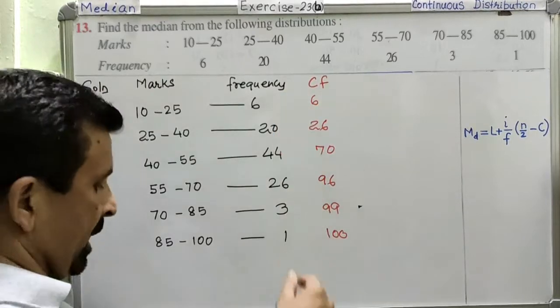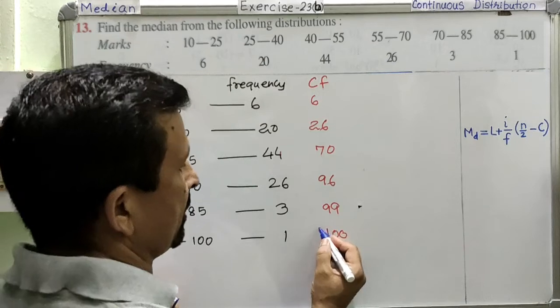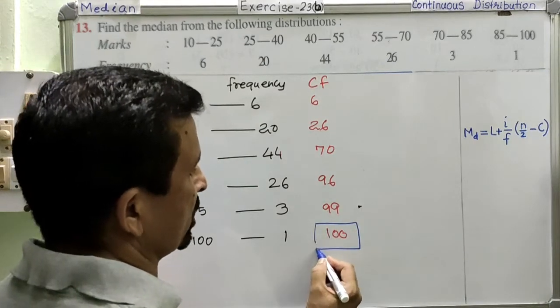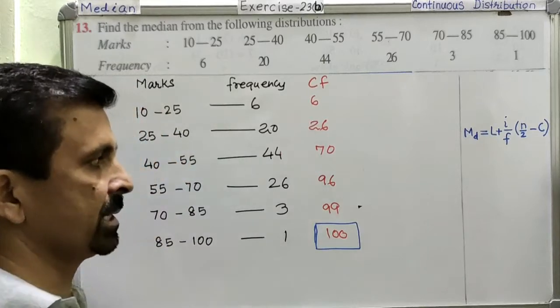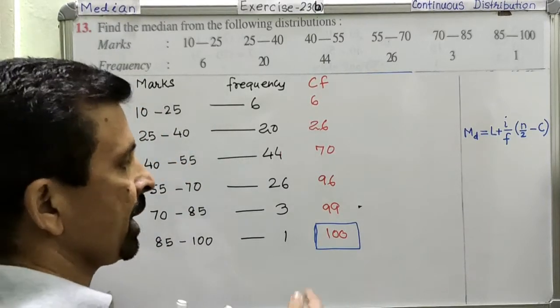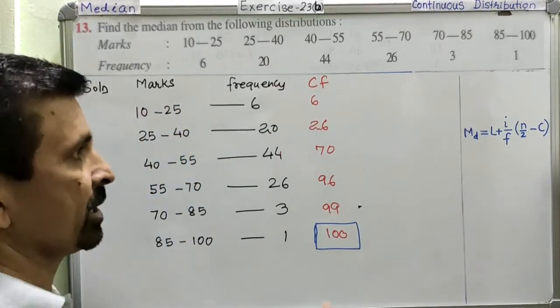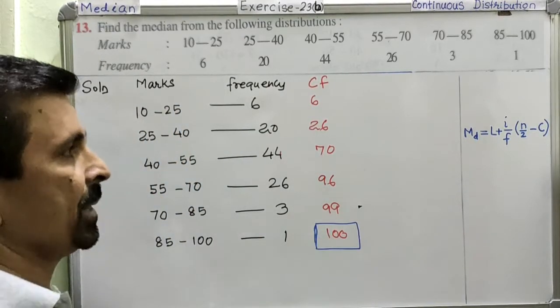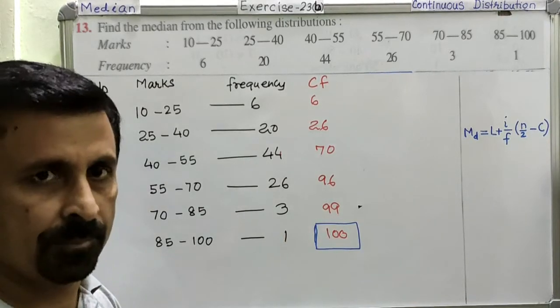As I told you, the final cumulative frequency, that is this, gives you the total number of data, the total number of information. Is it okay? So here this could be an odd number or it could be an even number. If this is an odd number, then you will get one position. If this is an even number, you will get two positions.